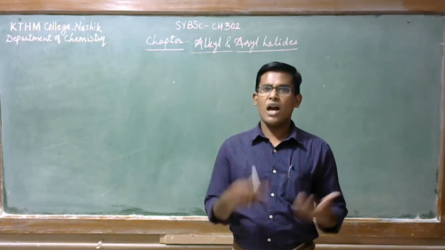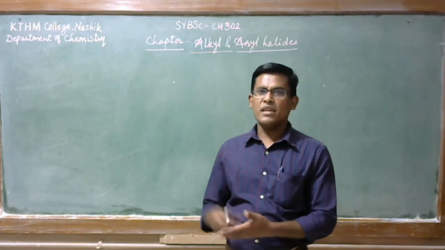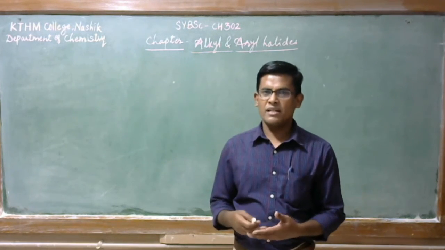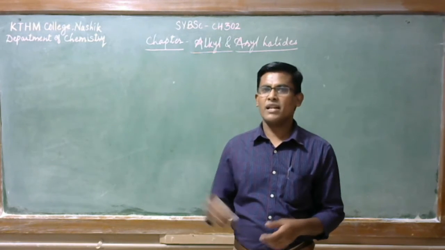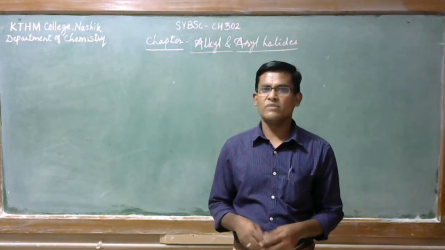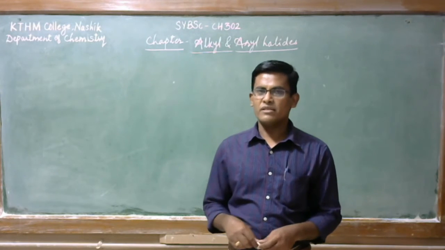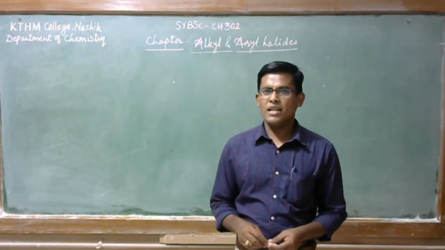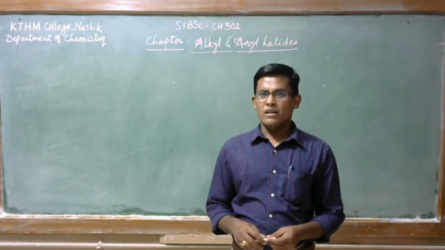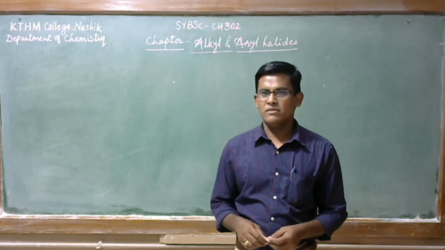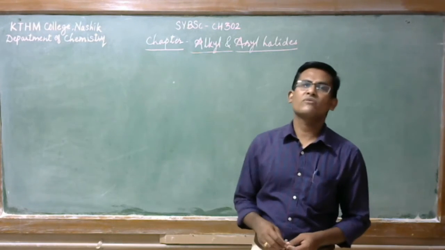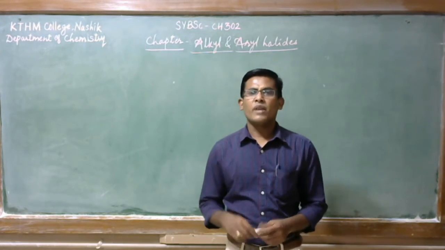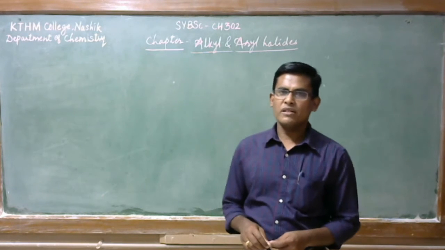This name itself indicates that the alkane contains the halogen, which could be fluorine, chlorine, bromine and iodine. Alkyl halides play a very important role in organic synthesis, because other functional groups can be prepared by using alkyl halides.